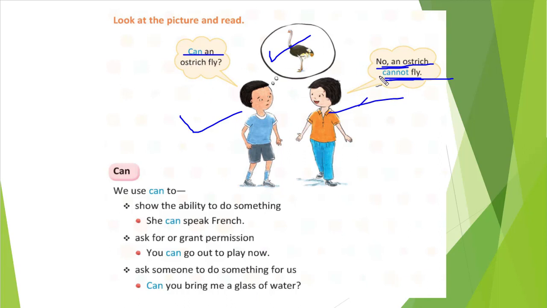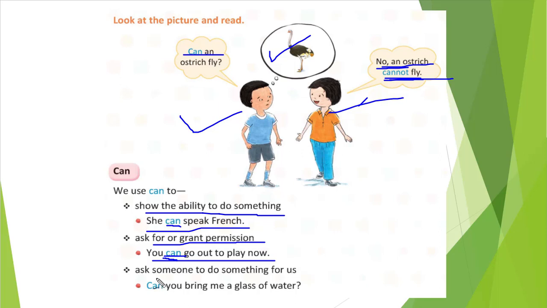So we have used can and cannot. As I already told you, we can use can to show the ability to do something. I already gave the example, can you speak the French language? So she can speak French. To grant permission, you can go and play now. You ask your mother, can I go and play, then your mother will reply, you can go and play. So she gave you permission, and we have used can.